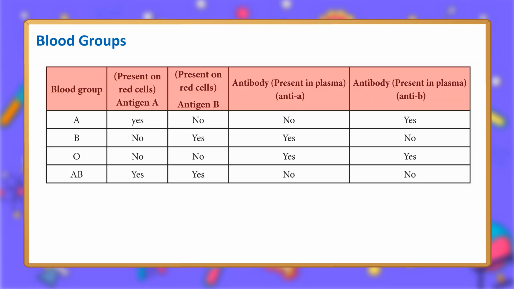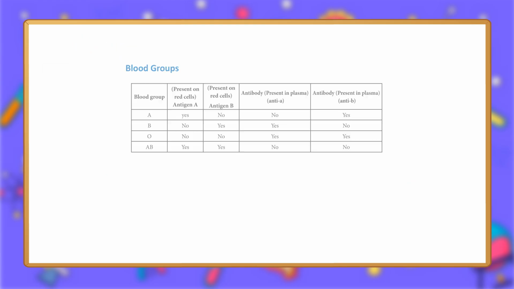Blood group. Antigen present on red cells: A, B. Antibody present in plasma: anti-A, anti-B. Blood group A: antigen A yes, antigen B no, anti-A no, anti-B yes. B: no, yes, yes, no. O: no, no, yes, yes. AB: yes, yes, no, no.